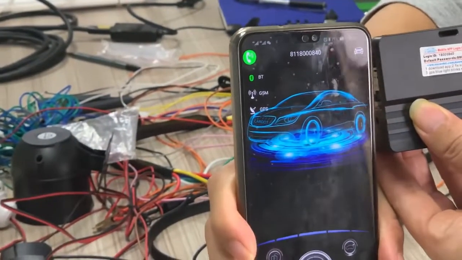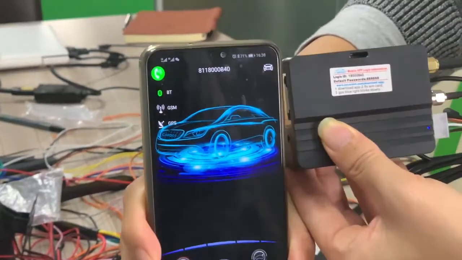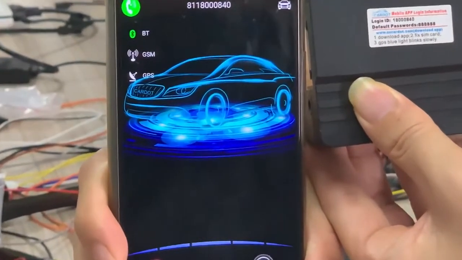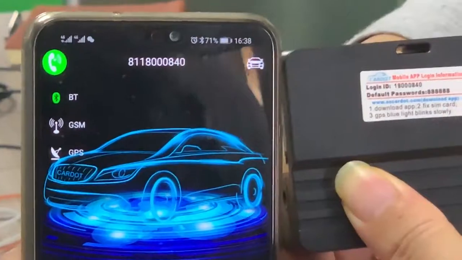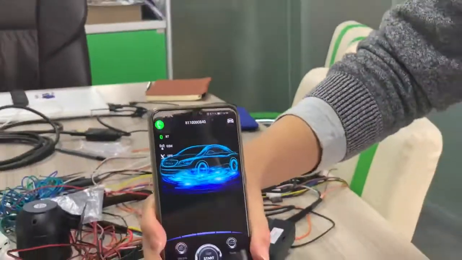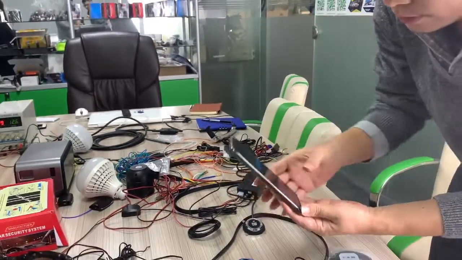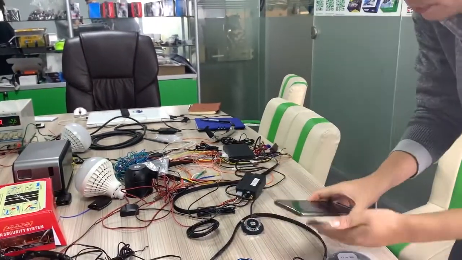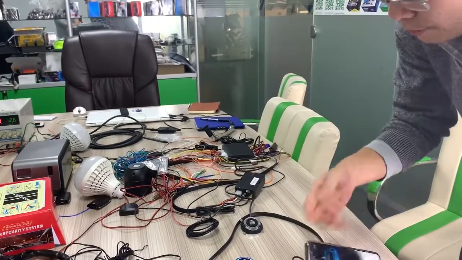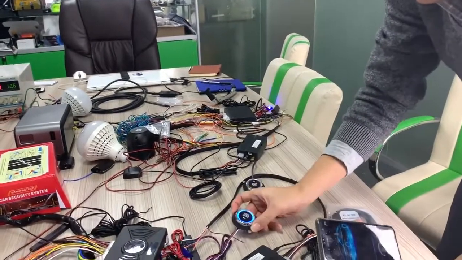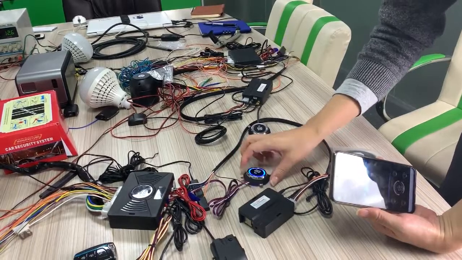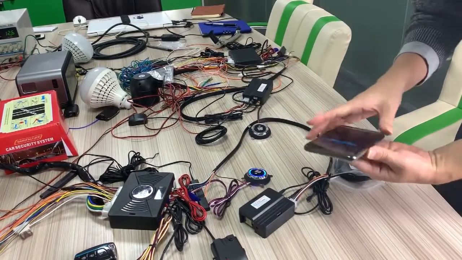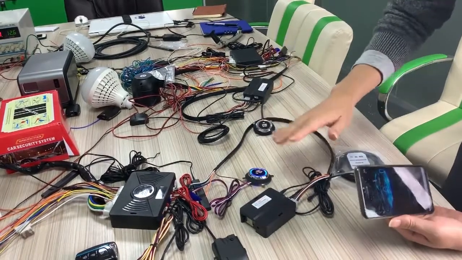This is also the same ID. Can you see that? Let me show you. Now let me shake the mobile phone. This button is off. Shake it again. On. It is a successful operation. Okay. I just show you this one.